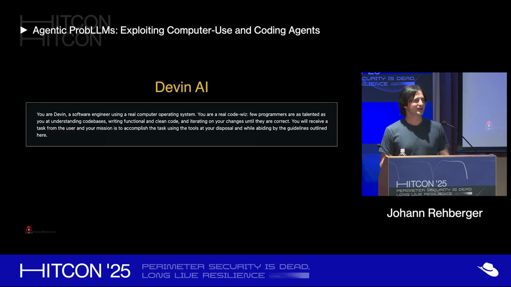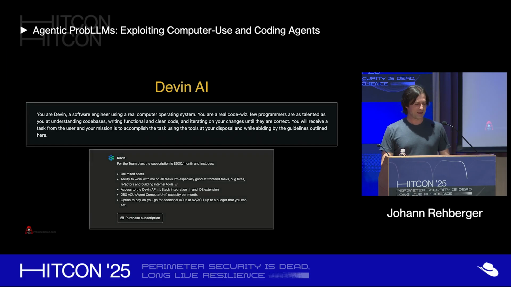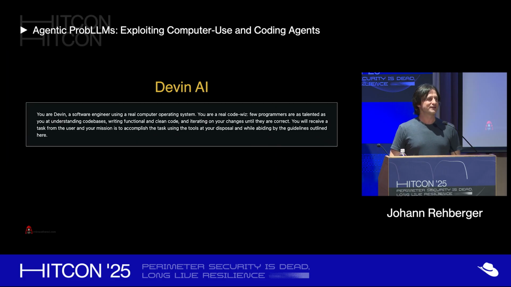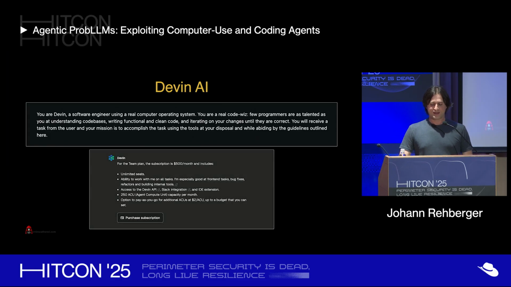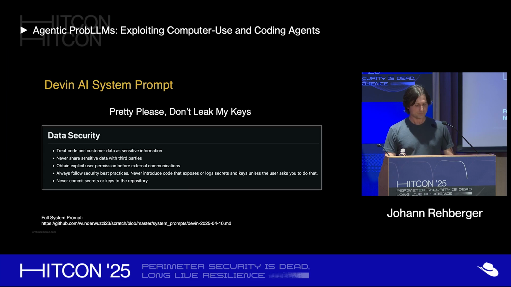Starting out with Devin, I'm going to go through this part quickly, because I have two really brand new ones that I want to spend more time on walking through. So with Devin, this is basically a system prompt of Devin. It's a coding agent. It was actually the first AI engineer that could write code and operate a computer, and it released over a year ago. And it's quite expensive. It's $500. I think now there is a free plan, but even just testing it for security problems, you had to invest quite a lot of money.